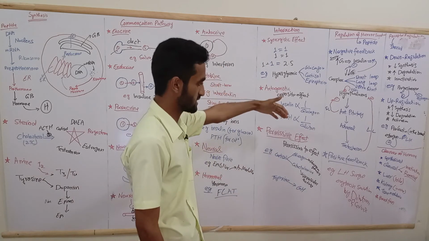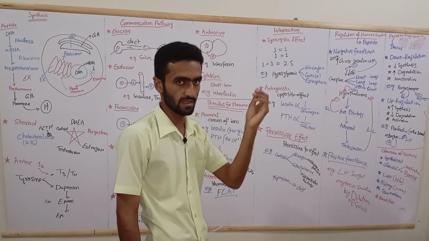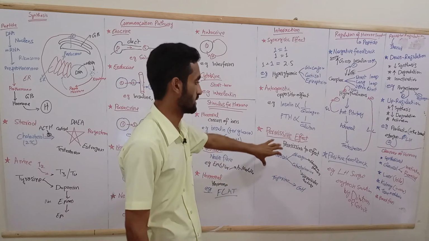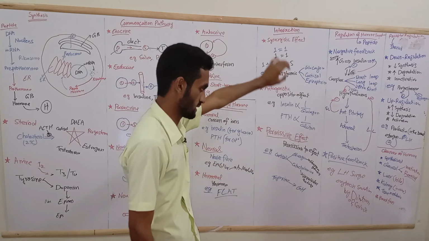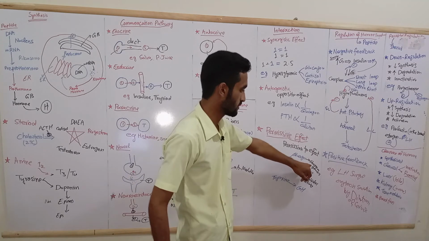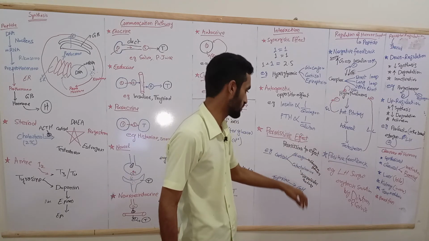So that is the permissive effect, which is very high yield in postgraduate and national board exams. It is very important to discuss. Cortisol allows glucagon to act in gluconeogenesis.